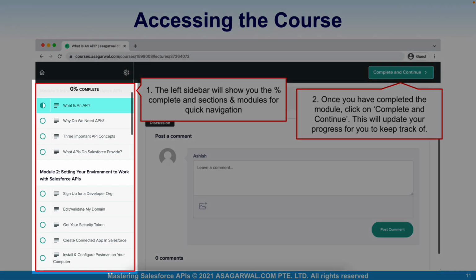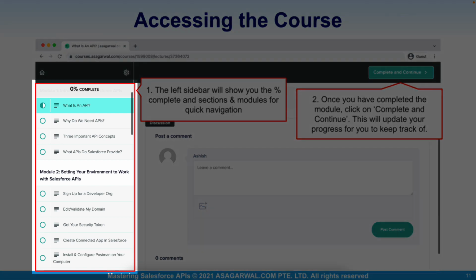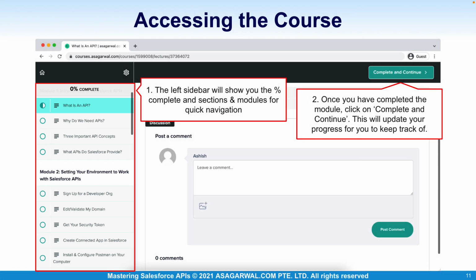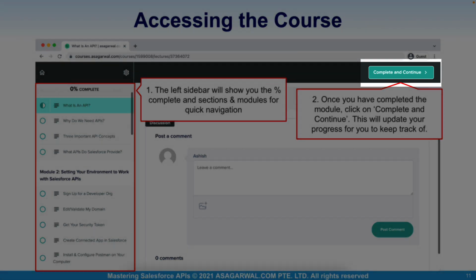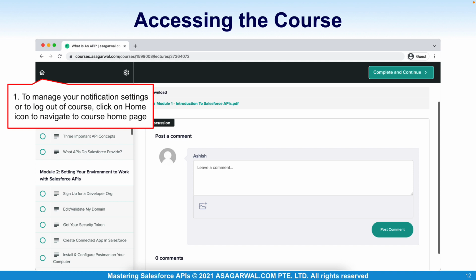The left sidebar will show you the percentage complete, and the sections for navigation. Once you have completed the module, click on Complete and Continue. This will update your progress for you to keep track of. To manage your notification settings or to log out of the course, click on the home icon on the top left corner.